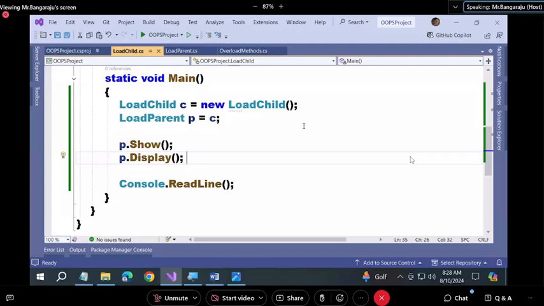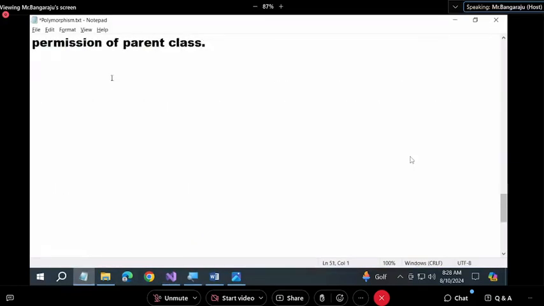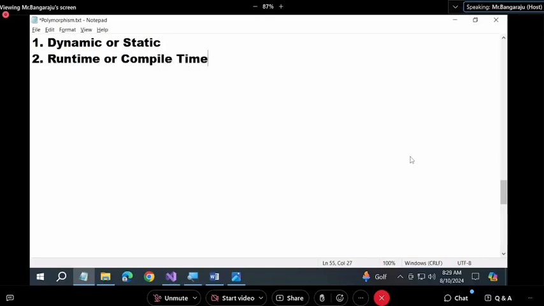Okay? Listen. Basically, polymorphism is divided into two categorizations. I'm sorry, guys, two categorizations. What is that? That can be called dynamic or static. See, there are different terminologies to call it here. One category is dynamic, one category is static. Or you can call this compile time or runtime. Runtime or compile time.